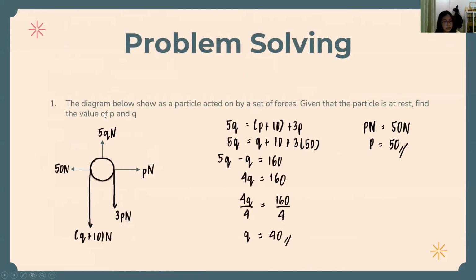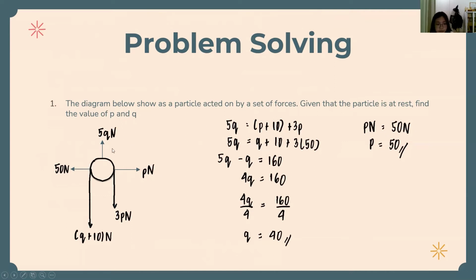Now, the diagram below shows a particle acted on by a set of forces. Given that the particle is at rest, find the values of P and Q. As we can see from the diagram, the problem states that the particle is at rest. So it means that the forces given must be equal, from here and here, here and here. So we can say that 50 is equal to P, then 5Q N equals 3 plus Q plus 10 N.